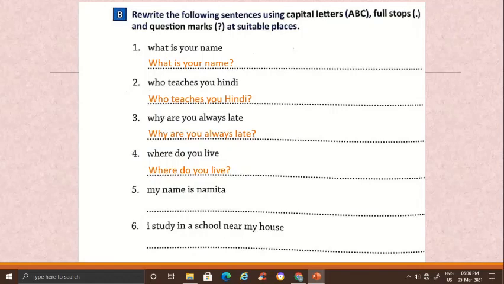5. My name is Namita. My is the first word, so M capital, because a sentence begins with a capital letter. Now what is Namita? Namita is the name of a person. So that also begins with a capital letter. And this sentence tells us something. So there'll be a full stop at the end. My name is Namita. M capital, N for Namita capital, full stop at the end.